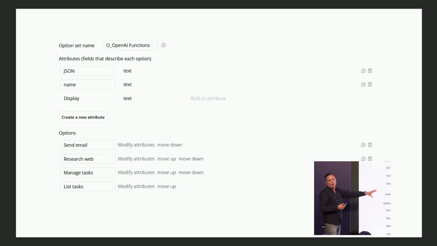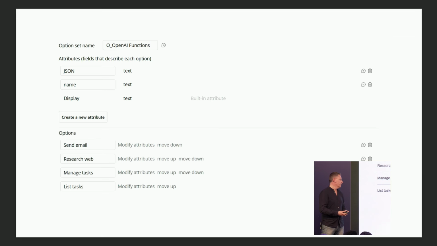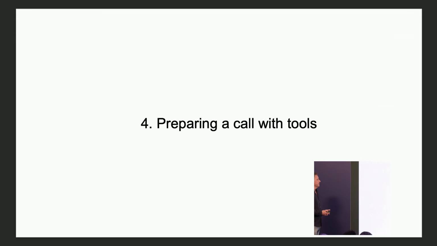And I keep all this in option sets. You can, of course, keep them in the database. So this is the list of tools. Each tool has its name and the JSON definition. And those JSONs can be built with OpenAI. You can ask OpenAI to build a JSON of a tool. OK, we have this list.